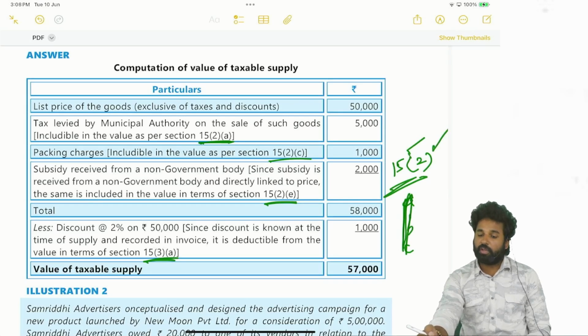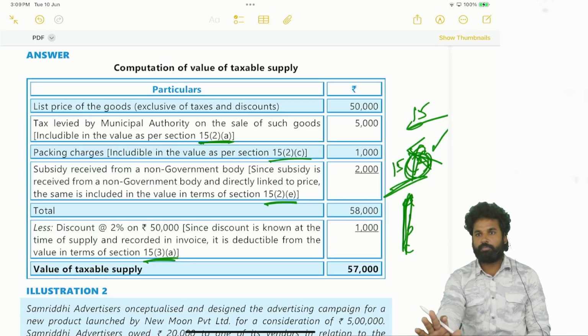If you are not even confident about the subsection, then you don't mention it; you can write section 15. Whenever you put a wrong clause, instead of A you put B, even though the provision and calculation may be correct, whenever you quote a wrong section, you are gone.